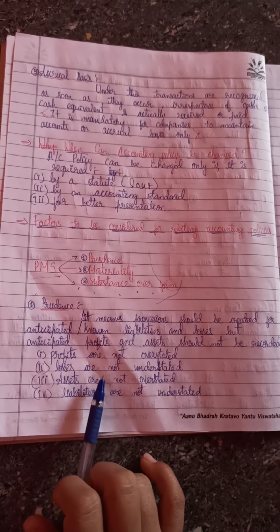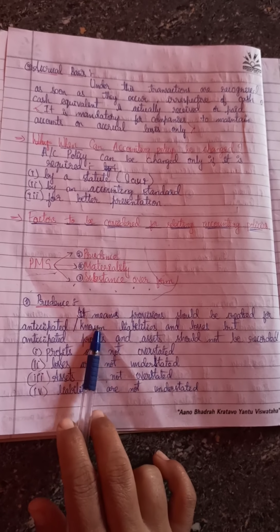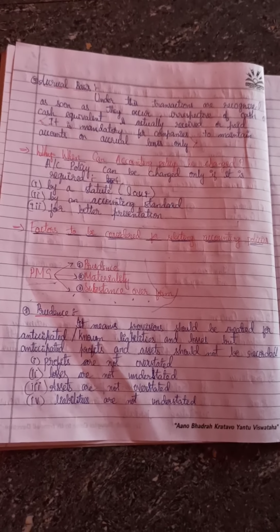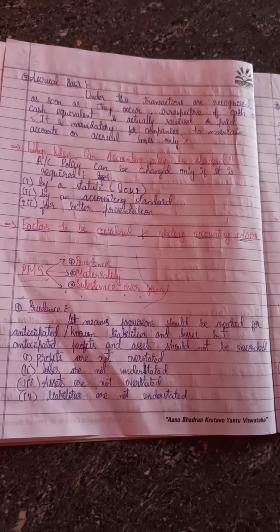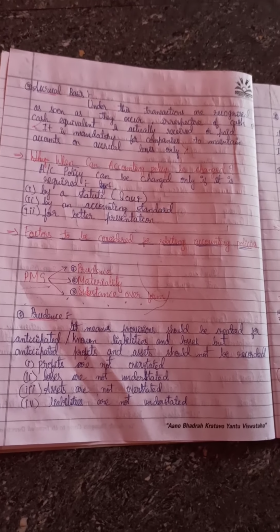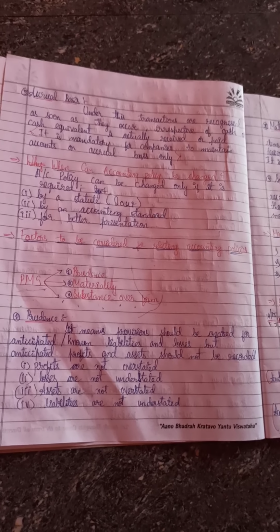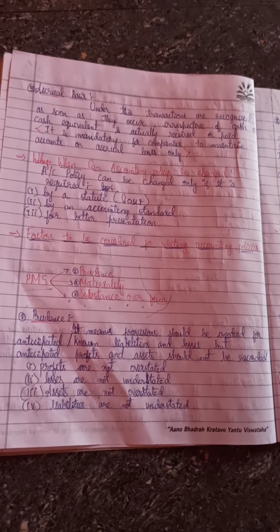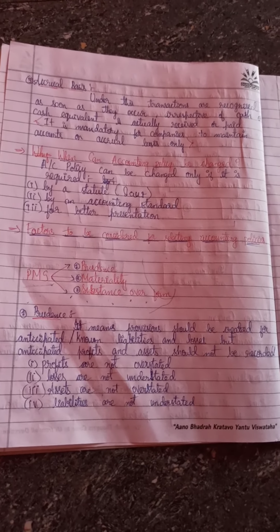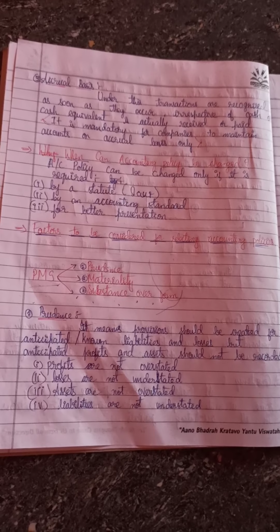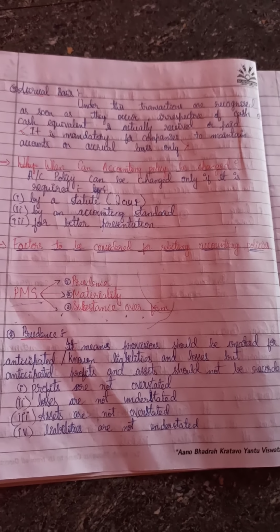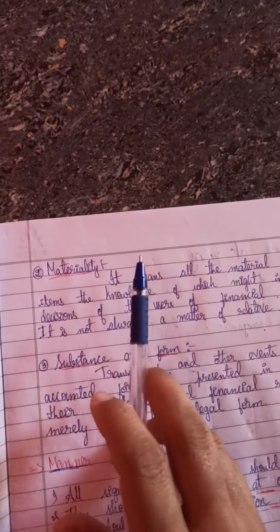It means this says that if you know in the foreseeable future you are going to make this much of loss, you need to provide provision for that loss. But if you know you will gain this much in future, you are not supposed to record that gain. Okay, and the next is materiality.